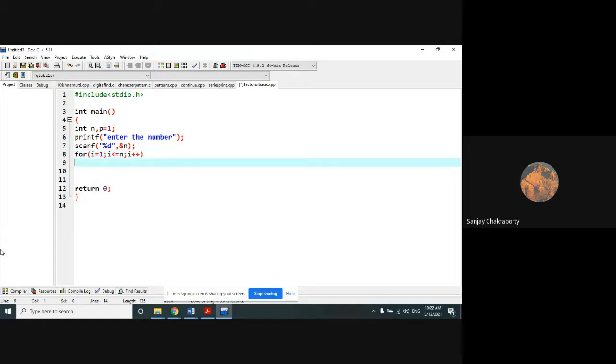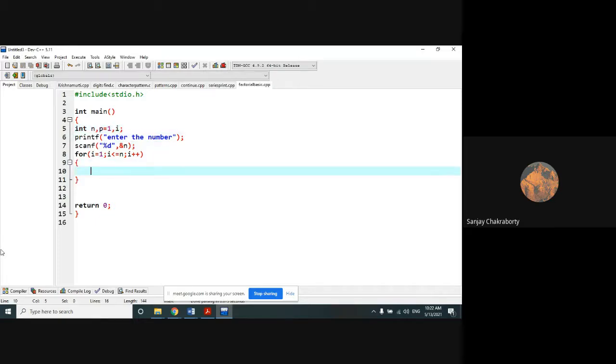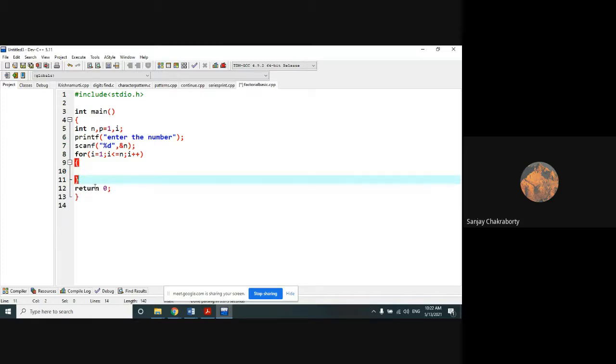Okay, this is the for loop. If you remember, during that flowchart representation of the factorial of a number, I used a feedback path or feedback looping structure, and here I am using a for loop. You can use a while loop as well. Okay, it is your choice, but don't use a do while loop. Try to avoid the use of do while loop. Okay, so for loop. Now within this for loop, we will simply do this operation: p equal to p into i.